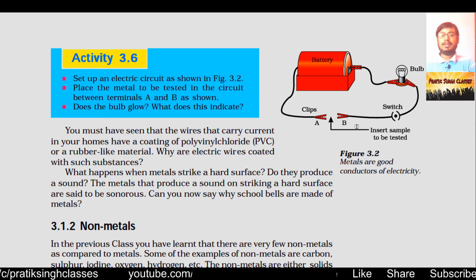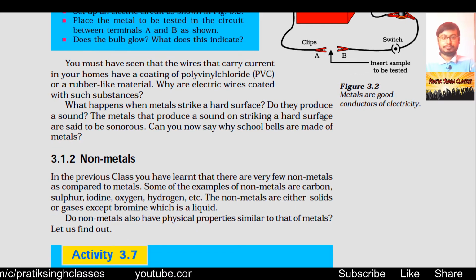Suppose between clip A and B you fix a copper strip or copper wire, or a block of copper, the bulb will glow when it is switched on. And if you fix a PVC pipe or a rubber-like material, the bulb will not glow when we switch it on. That means PVC pipe or rubber-like materials are not conductors of electricity, but on the other hand, iron, copper, gold, silver are very good conductors of electricity. Aluminium also. What happens when metals strike a hard surface?